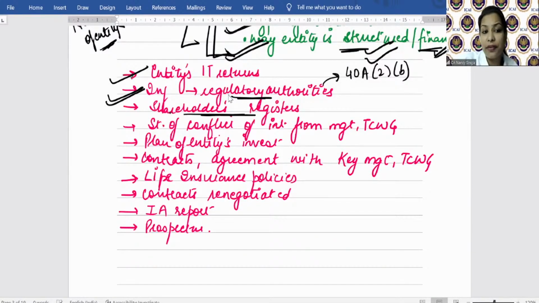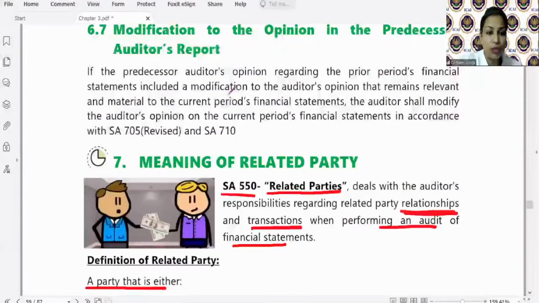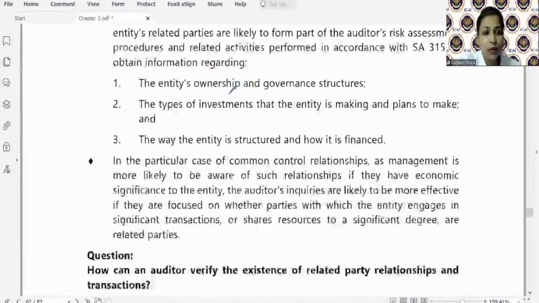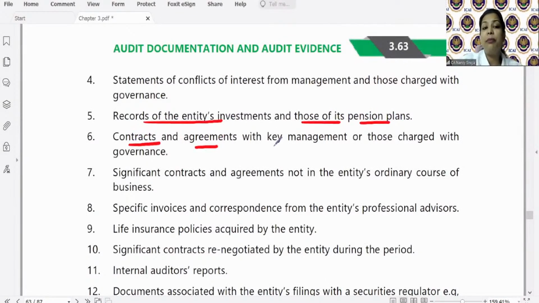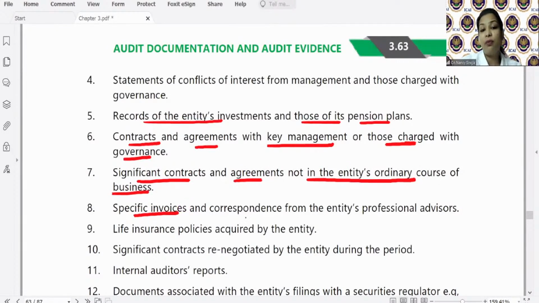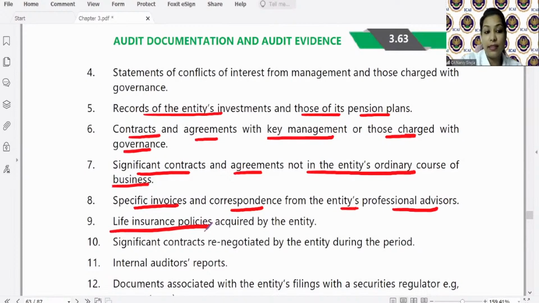The shareholder registers, in order to know who are the primary shareholders. If any statement of conflict of interest from management or those charged with governance is given. So let me just take you through the module for this topic. Then records of entities, investments, and those of pension plans, contracts or agreements with key management or those charged with governance, any contracts with the directors, significant contracts or agreements not in the entity's ordinary course of business, specific invoices, correspondence with entities, professional advisors, life insurance policies, है ना?